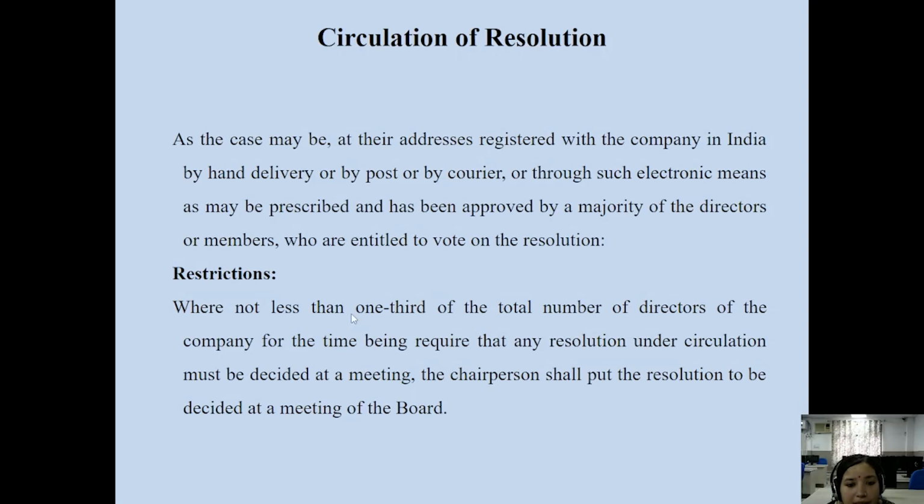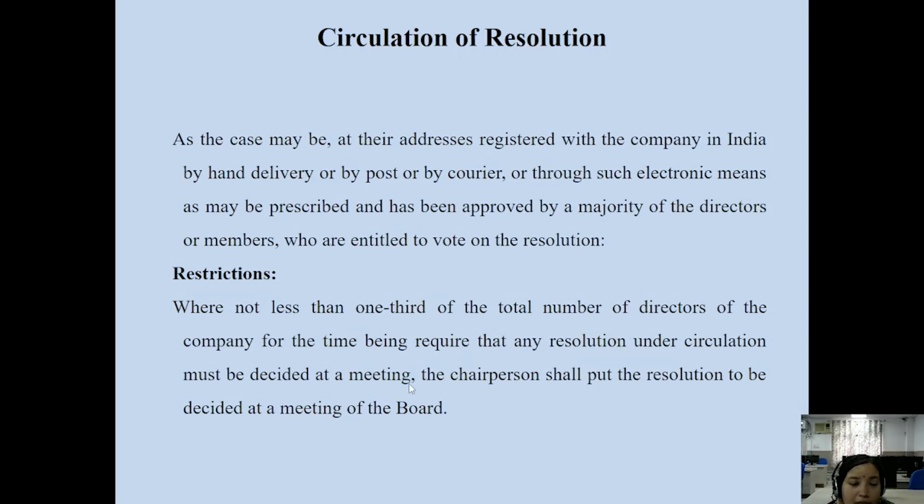So we need not less than one third of the total number of directors. One third means, out of three directors, one director. That is, not less than one third of the total number of directors of the company for the time being required that any resolution under circulation must be decided at a meeting.